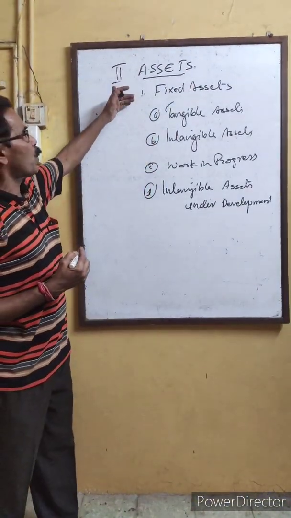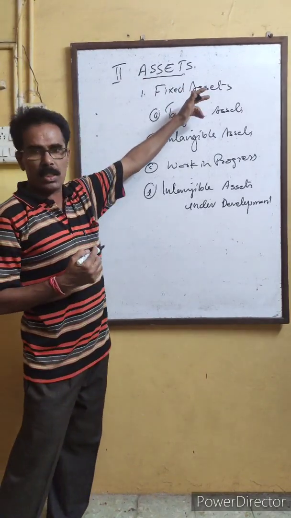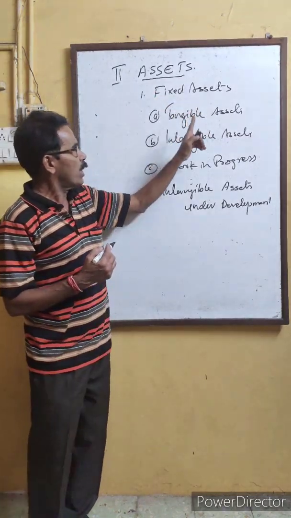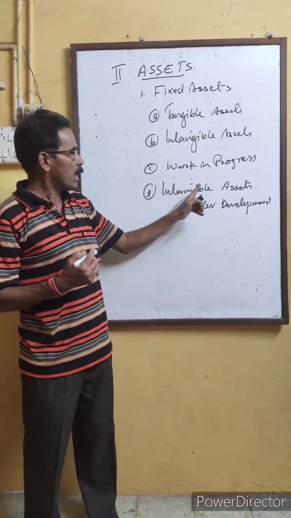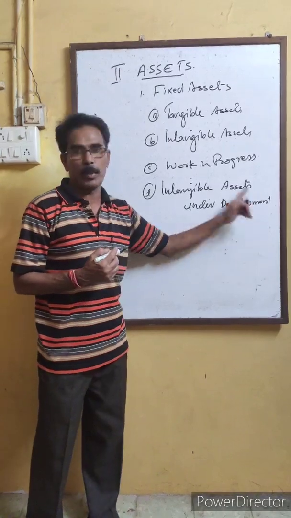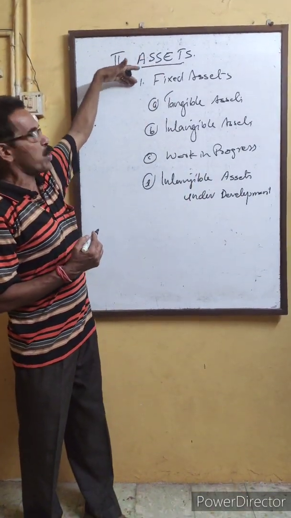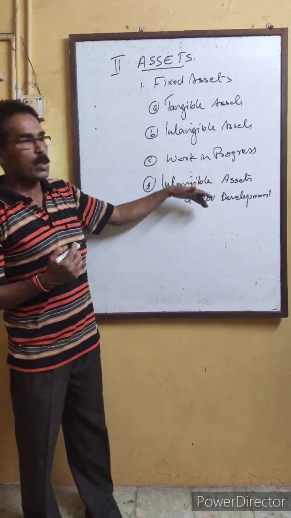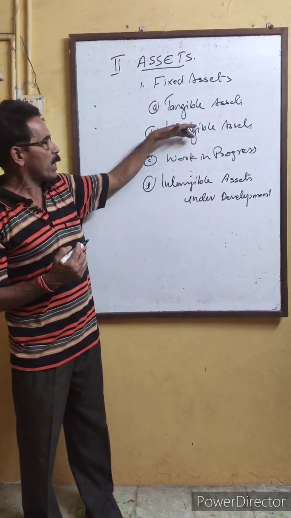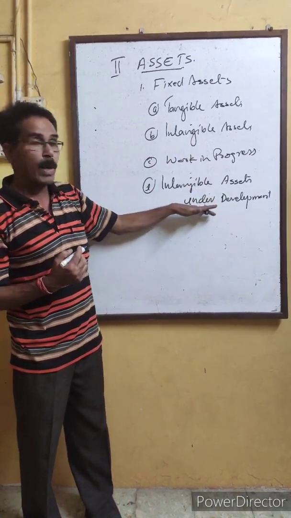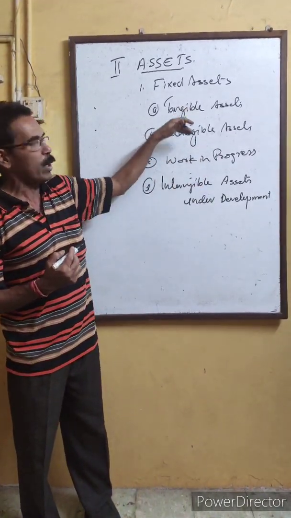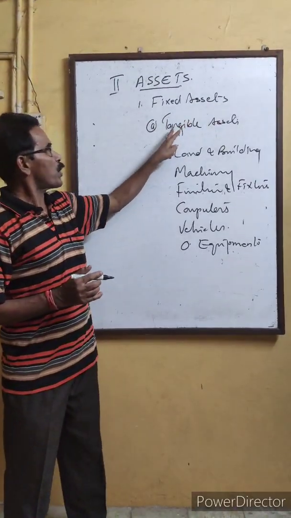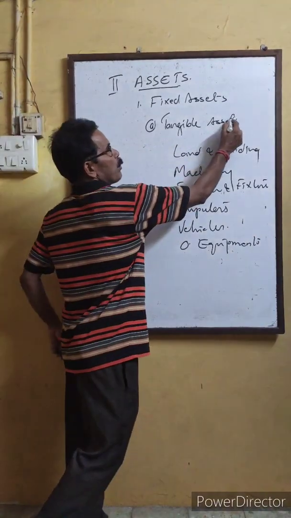Under assets, the first one is fixed assets. Under fixed assets, there are different categories like tangible asset, intangible asset, work in progress, intangible assets under development. And what are these categories? What are tangible assets? What are intangible assets and work in progress and intangible assets under development? We are going to see one by one. First of all, tangible assets. Under fixed assets, the first category, as I told you, is tangible assets.